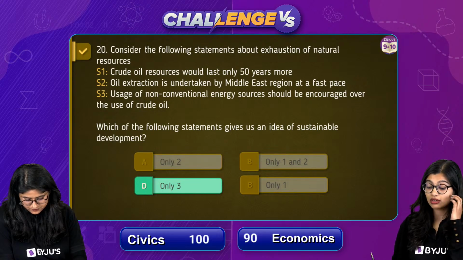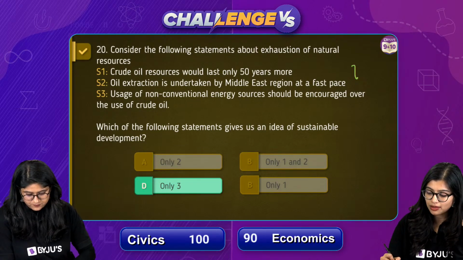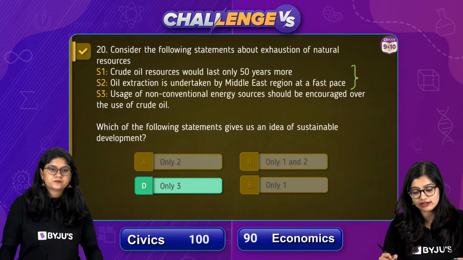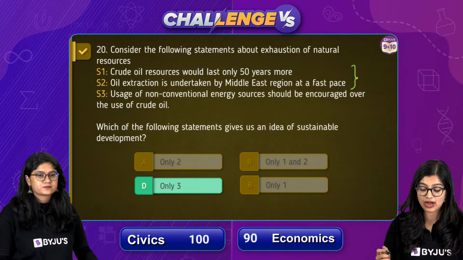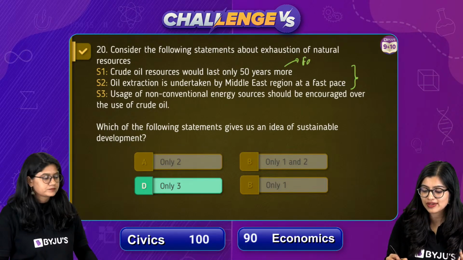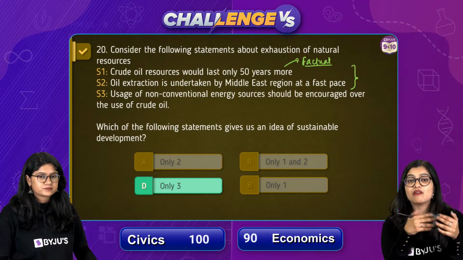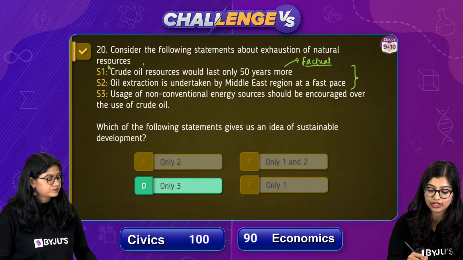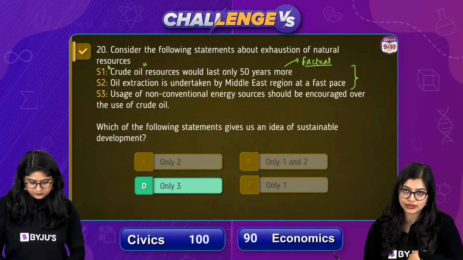Correct answer here is only 3, statement number 3. Now when you talk about crude oil resources would last us 50 years more, or oil extraction is happening at a fast pace, this is something which is very factual, right? They're just saying that over the period of time we have over-exhausted our non-renewable sources of energy, and they're going to last us only 50 years more.